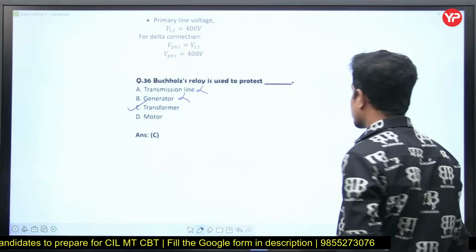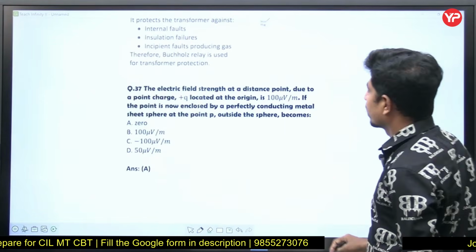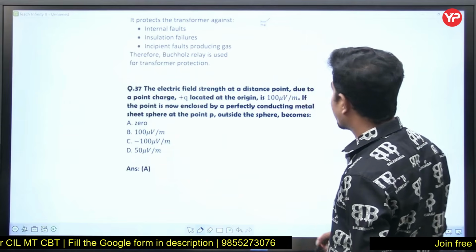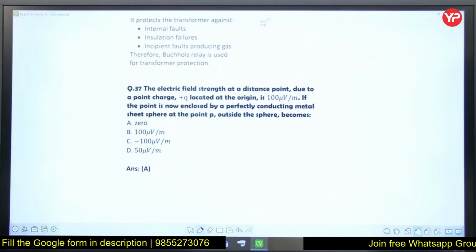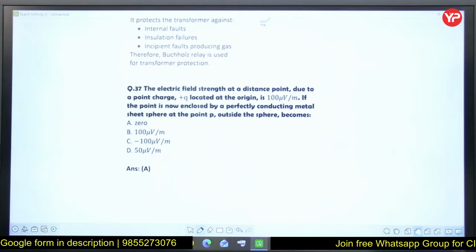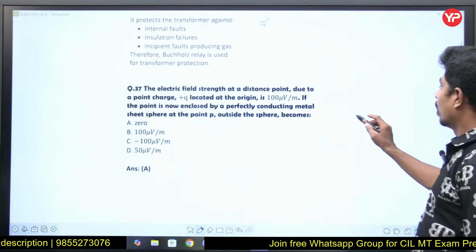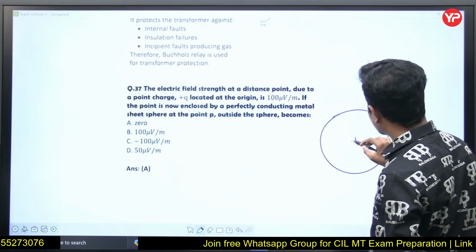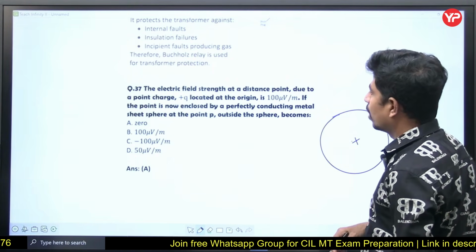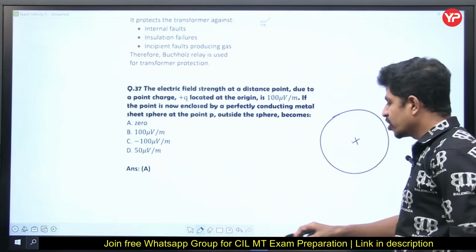The electric field strength at a distant point due to a point charge plus Q located at the origin is 100 microvolt per meter. The charge is now enclosed by a perfectly conducting metal sphere. Inside there is a charge. The field at the point P outside the sphere becomes zero.